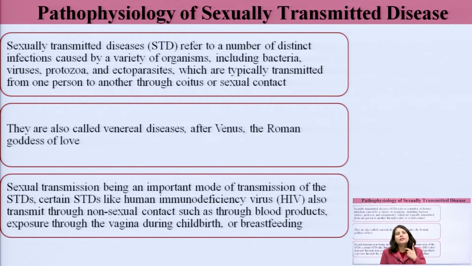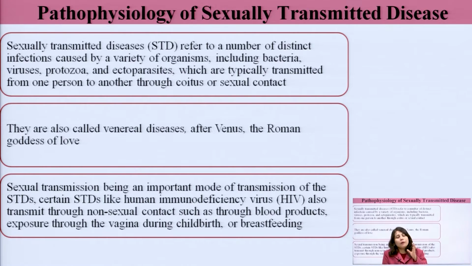These are the diseases that transmit basically through sexual intercourse during coitus. That is why this is the principal mode of transmission, the major mode of transmission for the spread of this type of infection. And these sexually transmitted diseases can be caused by a variety of microorganisms: bacteria, viruses, ectoparasites, and protozoa.